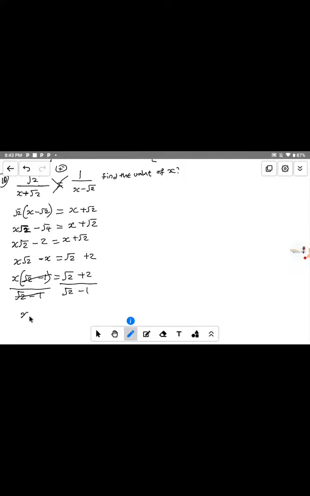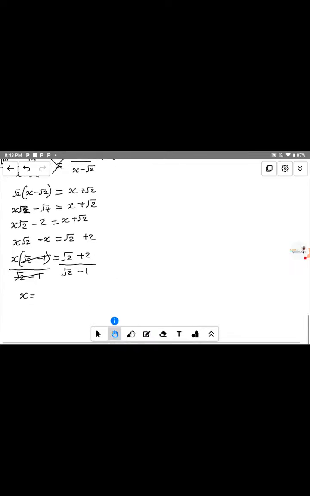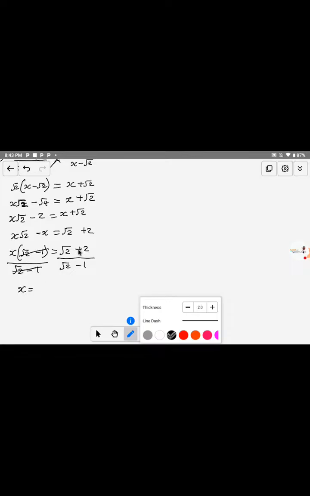So it means that we have s to be equal to this. That is equal to root 2 plus 2 over root 2 minus 1. So this is the value of s. But if you look at it now, the value of s in this form has an irrational number as the denominator. So you have to rationalize it in order to remove the irrational number from the denominator.